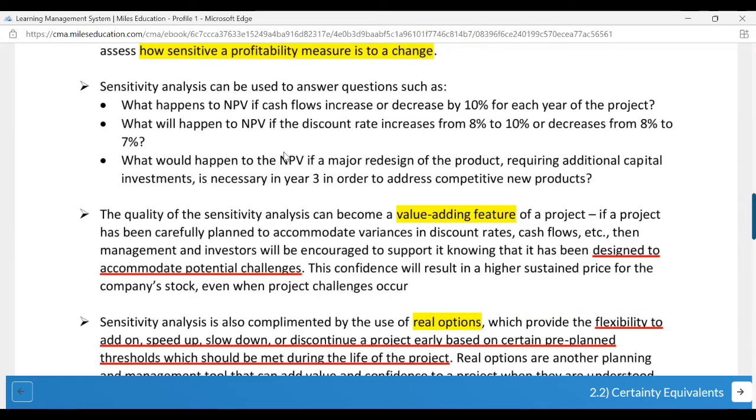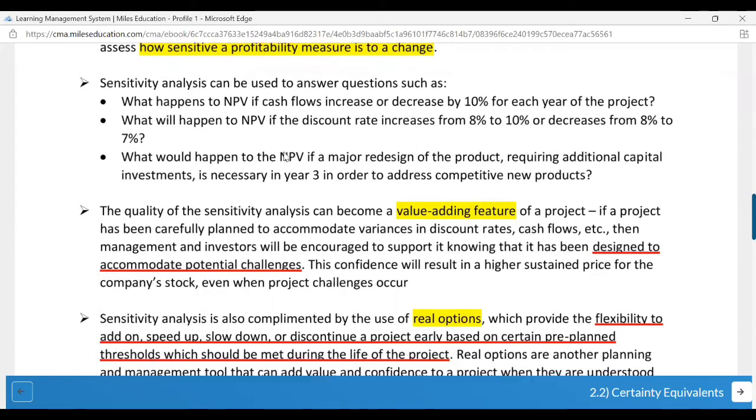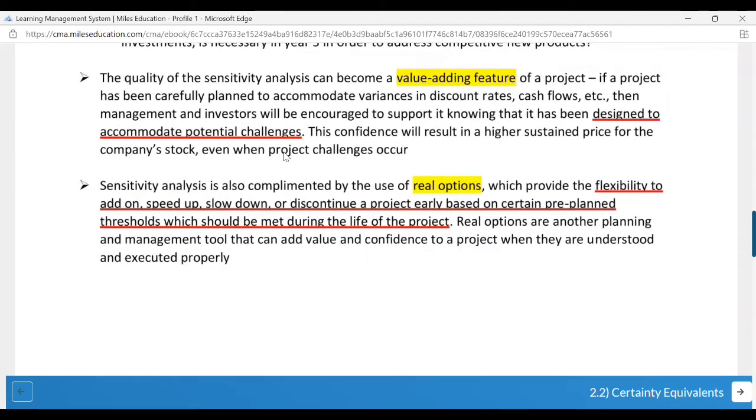If a project has been carefully planned to accommodate variances in discount rates, cash flows, etc., then management and investors will be encouraged to support it, knowing that it has been designed to accommodate potential challenges. Sensitivity analysis is also complemented by using real options, which provide flexibility to add on, speed up, slow down, and discontinue a project early based on certain pre-planned thresholds, which should be met during the life of the project.